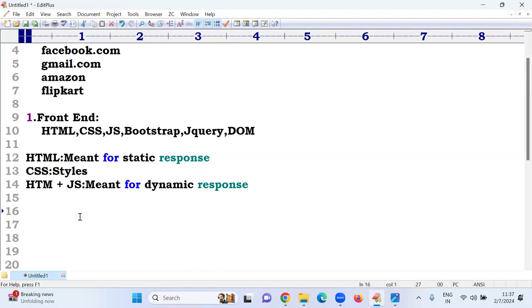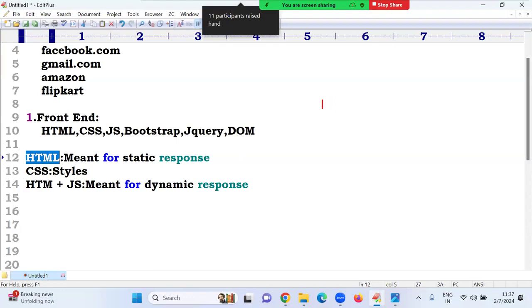Here the major question is, sir, what is the difference between static response and dynamic response? For example, by using HTML, I want to print one message: Hi, welcome to Django classes.